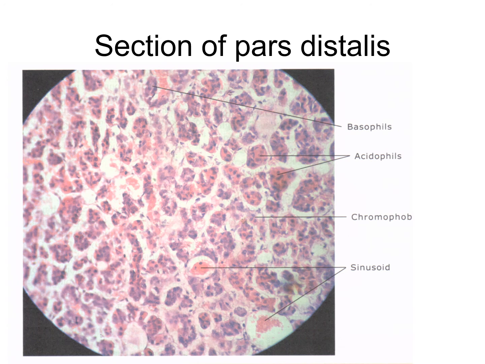Gonadotrophs of the pars distalis produce two types of hormone, each type having a different action in male and female. In female, the first of these hormones stimulates the growth of the ovarian follicle and is called the follicle stimulating hormone. In male, the same hormone stimulates spermatogenesis. So this one is the follicle stimulating hormone, and it stimulates spermatogenesis. So the name given is gonadotrophin.